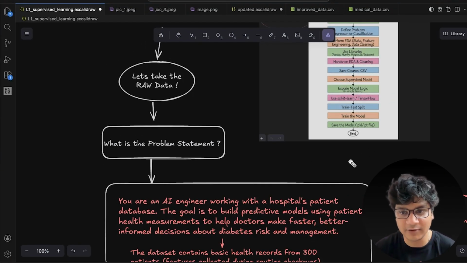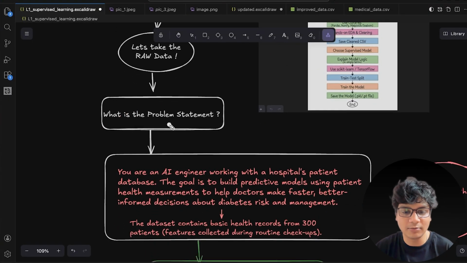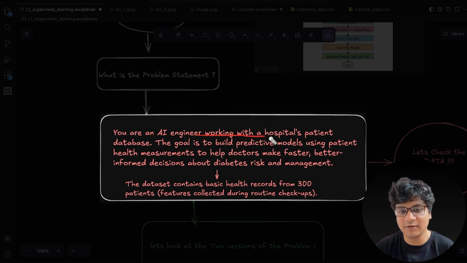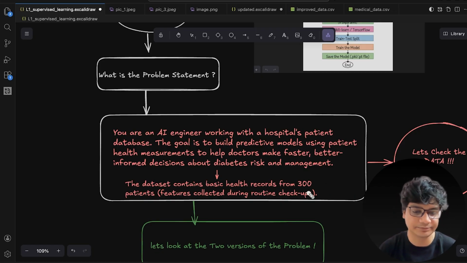So again, let's come back to our first step, which is that we have this raw data. And what is our problem statement? Our problem statement is that you are an AI engineer working with the hospital patients database. The goal is to build a predictive model using patient health measurements to help doctors make decisions faster. The dataset contains basic health records from 300 patients, and these are the features collected during the routine health checkup. Every patient goes every week or month for their routine checkup, right? So the hospital has collected their dataset and we have seen how the dataset looks.